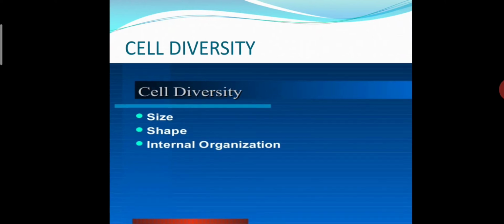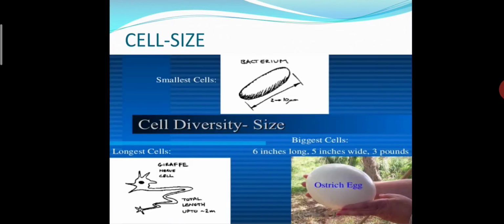After that we learned about cell diversity. In the cell diversity part, we learned how cells differ in size, how cells differ in shape, and how cells differ in their internal organization. In that part, we had already discussed cell size. Some of the cells are of small size and some are of the biggest size, some of the longest size. Here in the picture we have seen the smallest bacterium cells, then giraffe nerve cells, then the big cells of the ostrich.